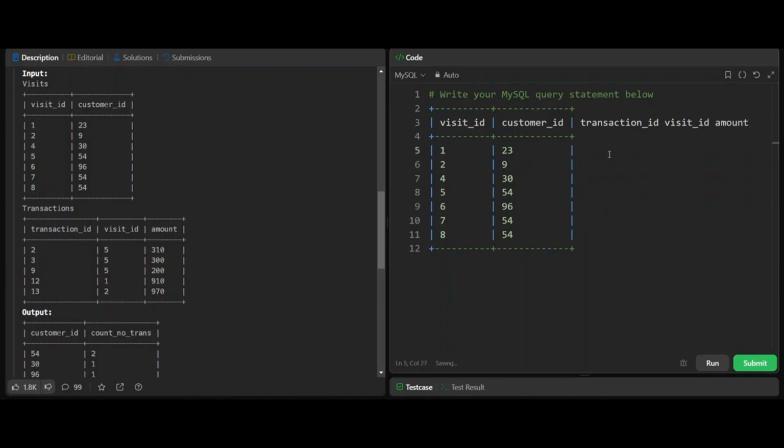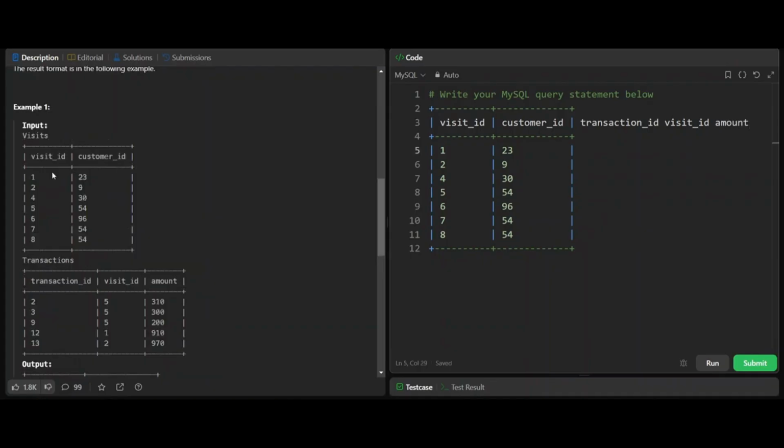Now for customer ID 23, let's see if visit ID 1 is present in transactions. Since visit ID 1 is present here, we will have the data of visit ID 1 here. So the transaction ID of visit ID 1 is 12. Its visit ID will be 1 and amount will be 910.